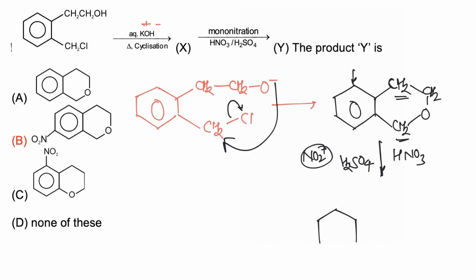So the final product of the reaction is this CH2-O-CH2 with NO2 at the para position. So this is the final product and hence the correct answer is C.